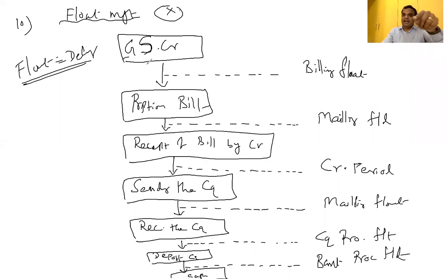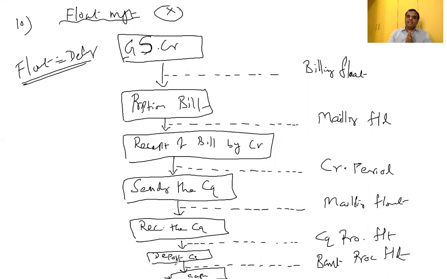Therefore, the debtor already arises, but to realize the cash, I get it only in the last step. Again, some float is there. Remember, the cash cycle: raw material becomes WIP, becomes finished goods, becomes debtor, and then cash. Within less time it seems to be good, but here the debtor happened, the goods were transferred to the customer, and immediately I can't see the cash. Again, some further delays are there. Those delays are called billing float, mailing float, credit period, mailing float, check processing float, and bank processing float.